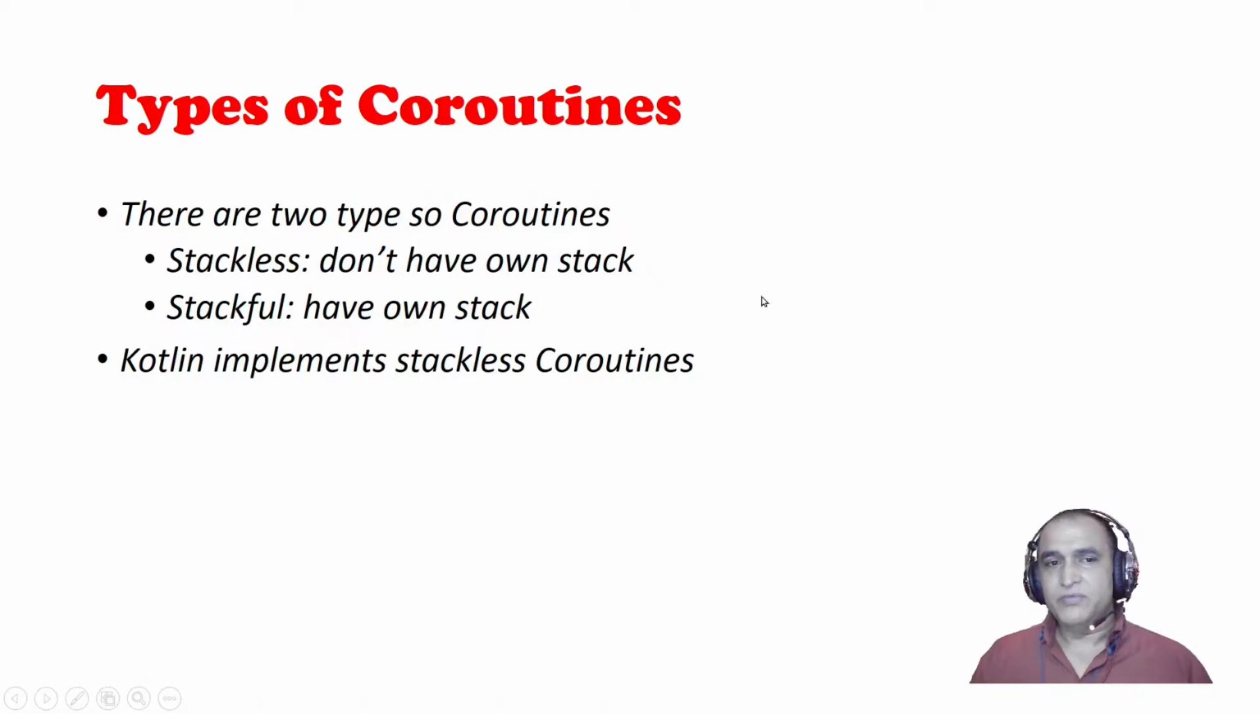Now there are two types of coroutines, stackless and stackful. That means having a stack and not having a stack. Kotlin implements stackless coroutines, which don't use stacks.